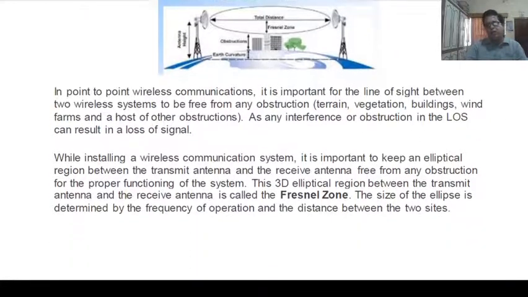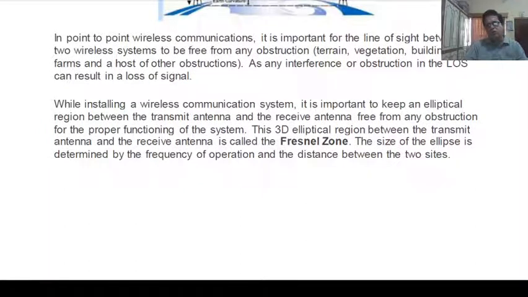If there are obstacles in the line of sight, then there is decay or loss of signal. While installing a wireless communication system, it is important to keep an elliptical region between the transmit antenna and the receiving antenna free from any obstruction for the proper functioning of the system.